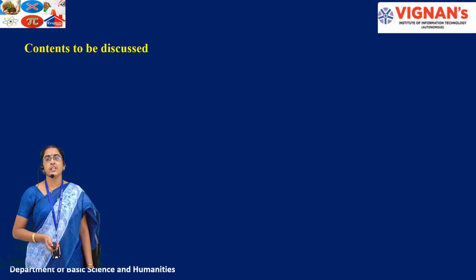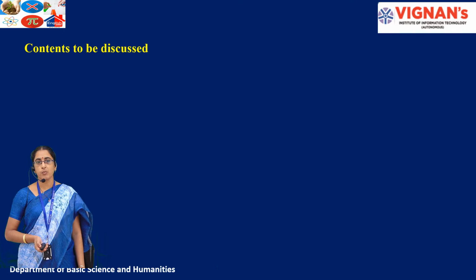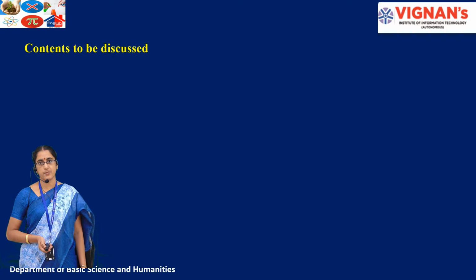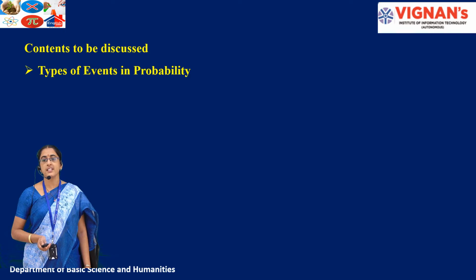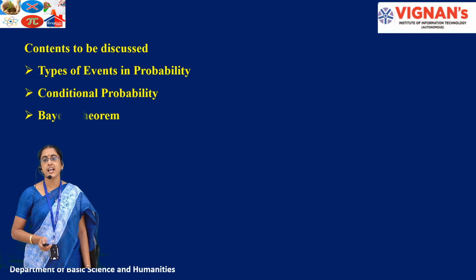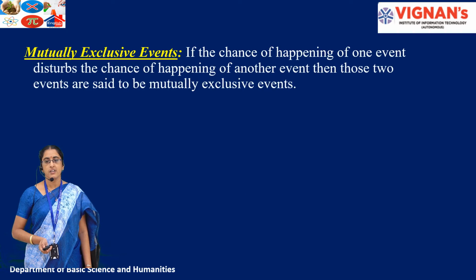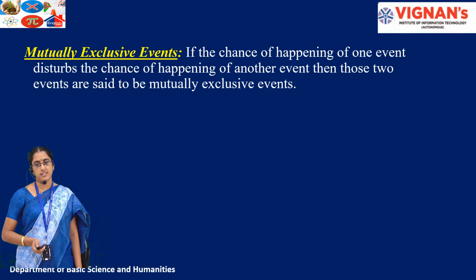Okay students, so in the previous class we discussed what is probability, what is an event and what is sample space. But here, an event is nothing but the chance of happening of an event. Now this event is classified into two types: mutually exclusive events and mutually independent events. So what are mutually exclusive events?